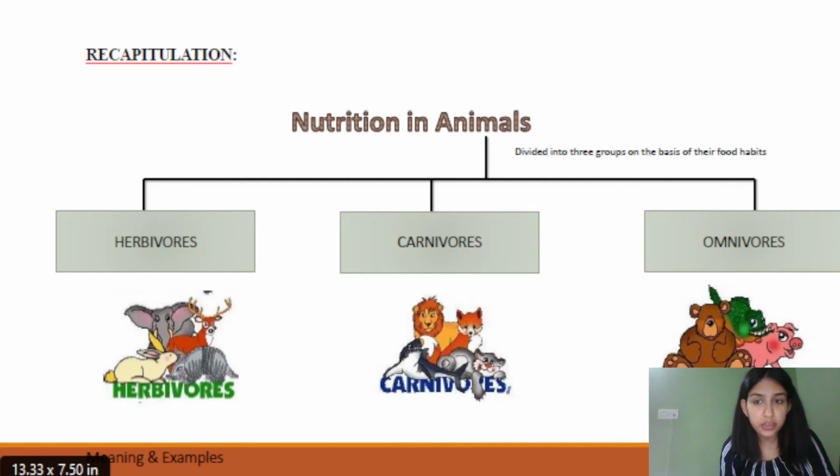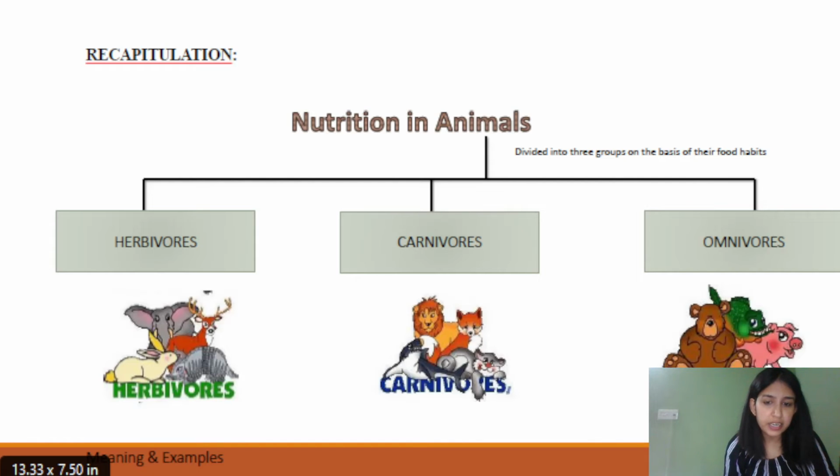The second category was carnivores. Carnivores are basically the animals which are dependent on other animals for their food and energy. The examples are seal, lion, and fox. So different animals work under the category of carnivores.